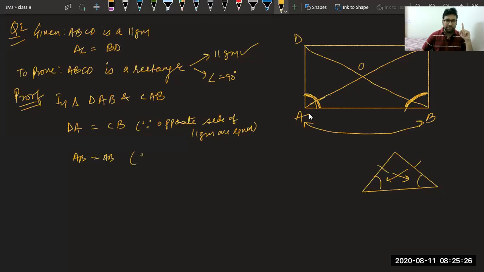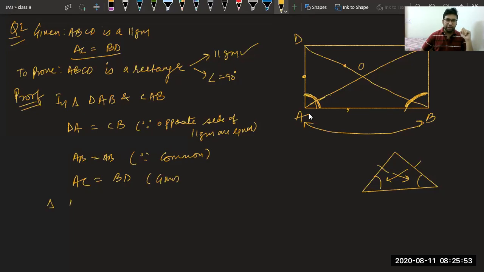All of you, third thing, please tell me the third thing. What is given to us? If you observe, AC equal to BD. In the question they were saying if diagonals are equal, that means AC equal to BD. It was given to us. So we can say triangles are congruent by side, side, side.